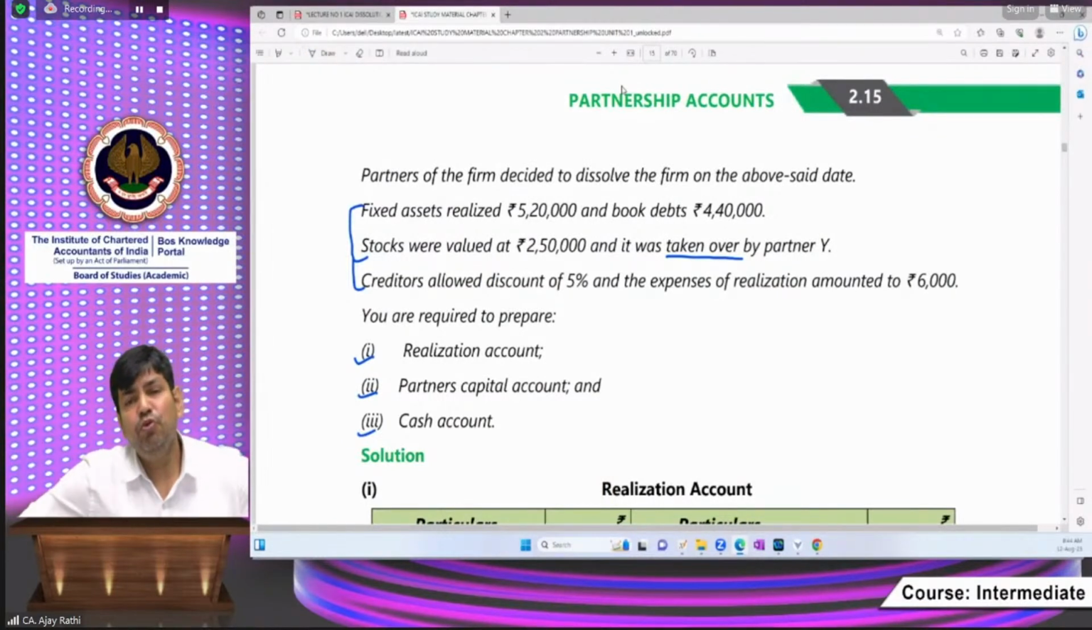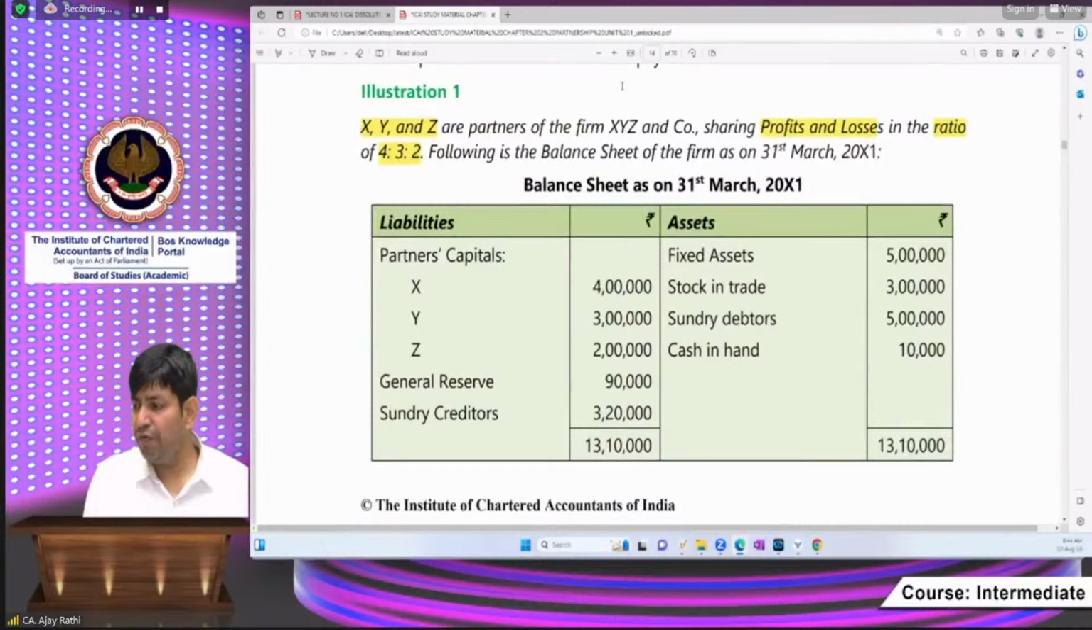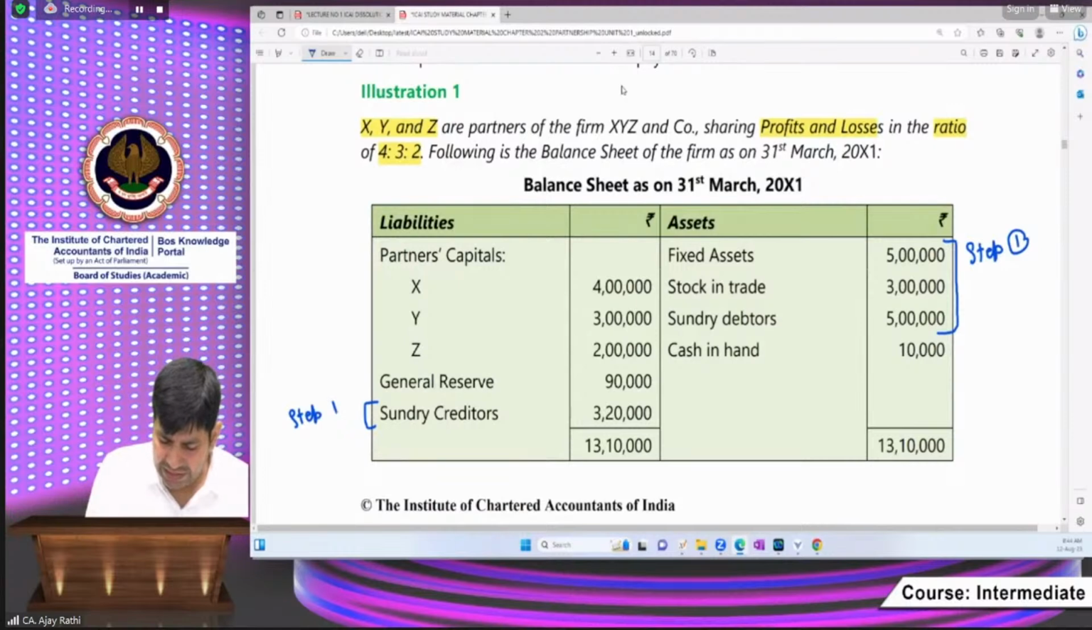Can I move with the question following the steps? Everyone, please write down the steps along with me. What were the steps? Come on, recall. Beta, this question will be solved from the PDF. The next question will be solved in the copy. Step number 1: transfer the book value of all the assets and liabilities to the realization account.